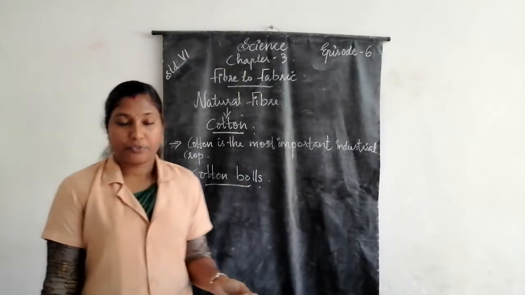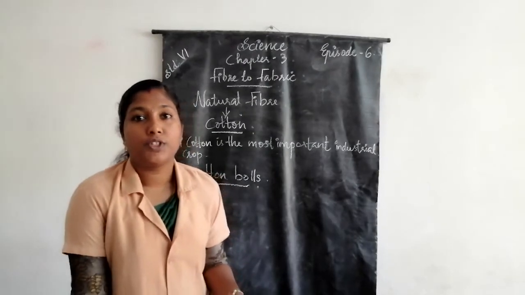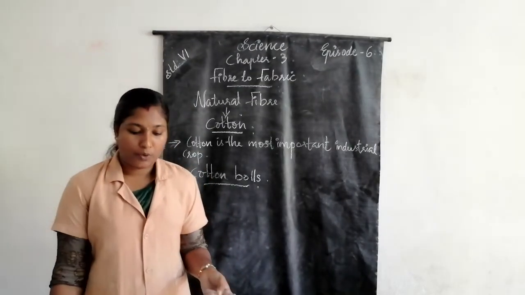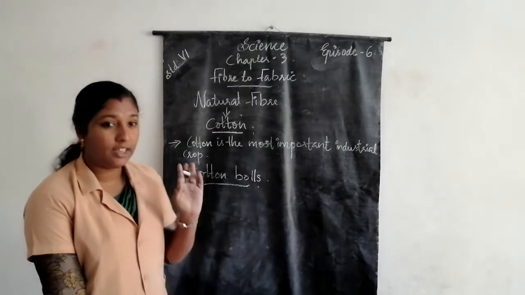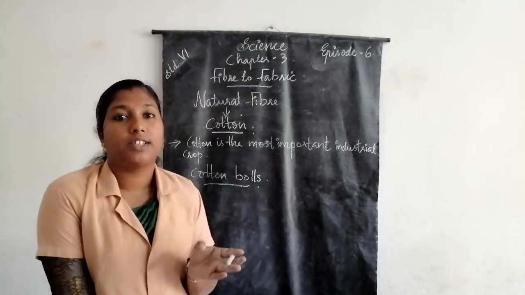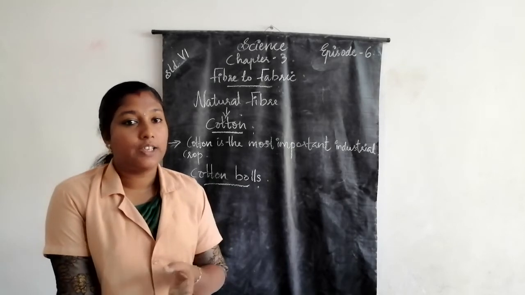What do you mean by cotton balls? Fruits of cotton plants are spherical shaped structures of the size of a lemon.